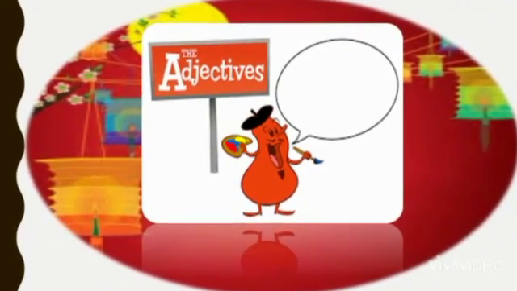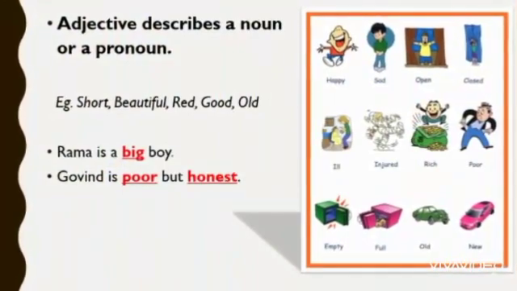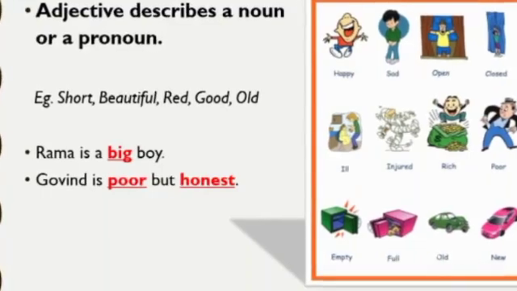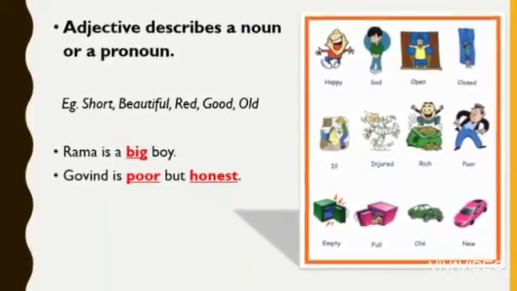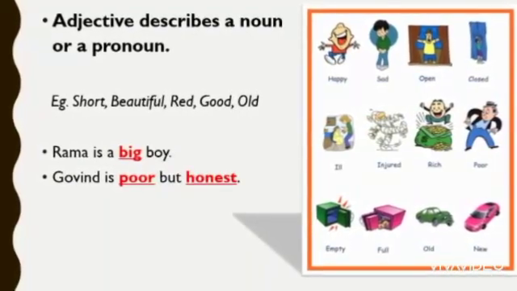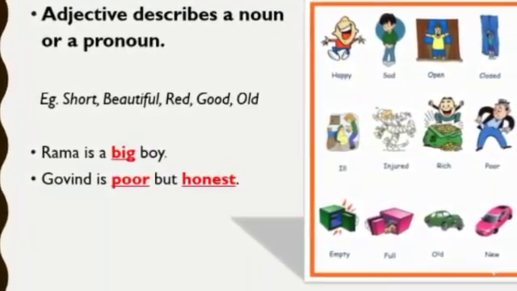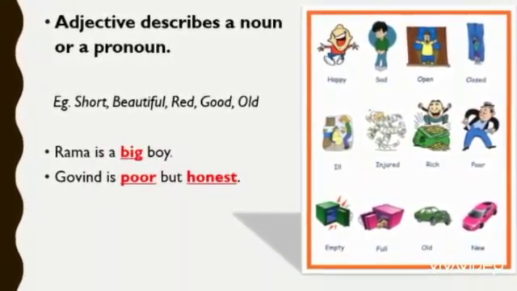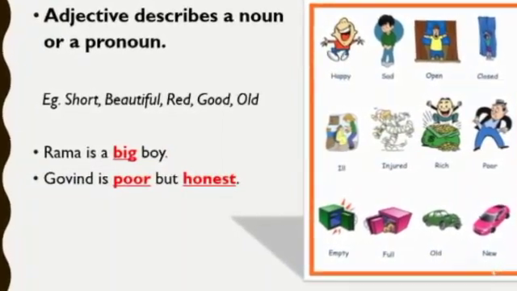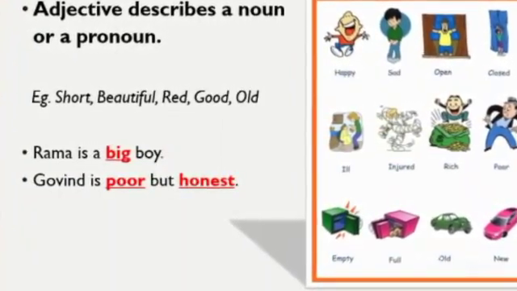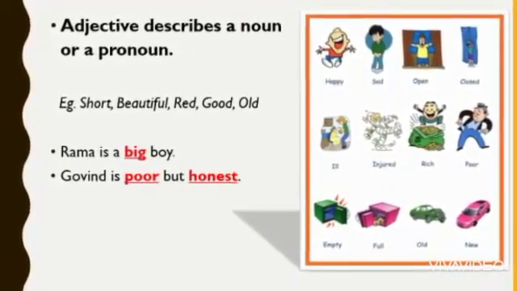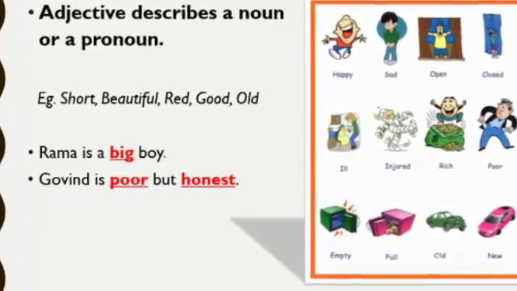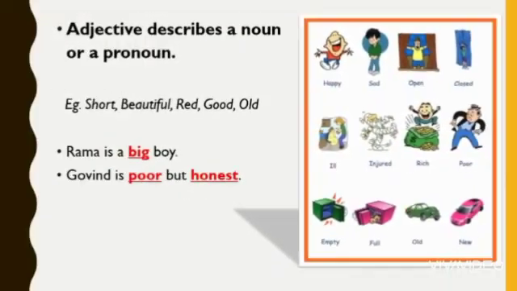Next one is adjective. Adjective describes a noun or a pronoun. Means all describing words are called adjectives. Example, short, beautiful, red, good, old. Now look at these sentences. First one, Rama is a big boy. In this sentence, which is adjective? Anything describing noun here? Yes, big. Big tells what kind of boy Rama is. So, big is adjective here.